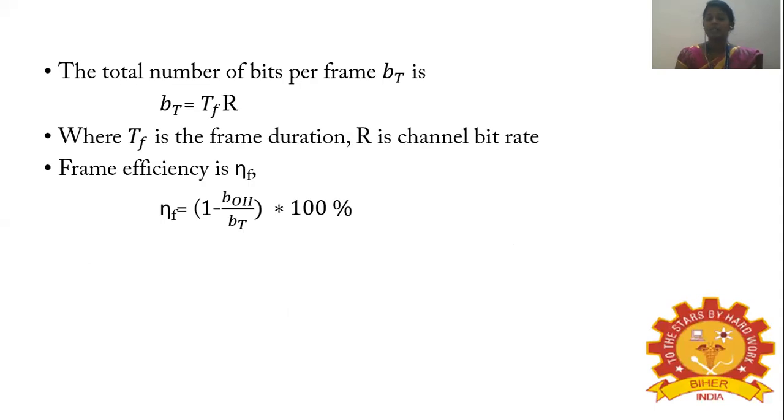We could also calculate the total number of bits per frame by using this formula. BT is equal to TF into R, where TF represents the frame duration and R is the channel bit rate. The frame efficiency is calculated from this BOH and BT, that is the overhead bits and the total number of bits. Efficiency is equal to 1 minus BOH by BT, into 100%. This is how we calculate the frame efficiency.